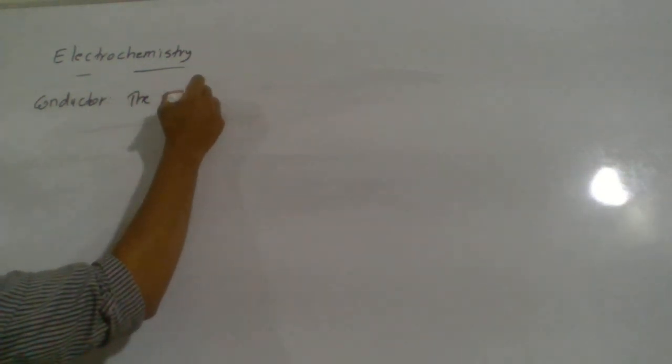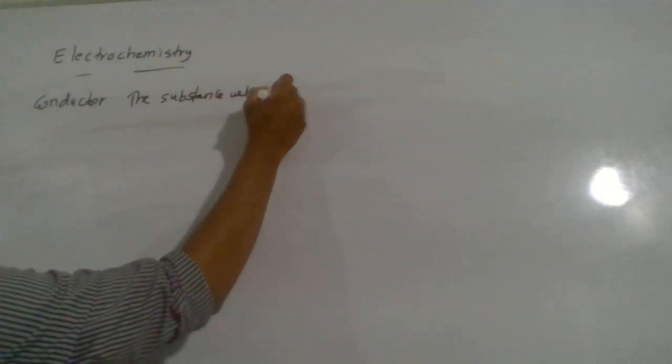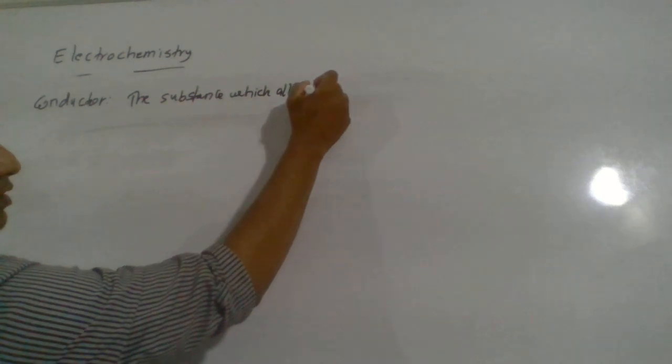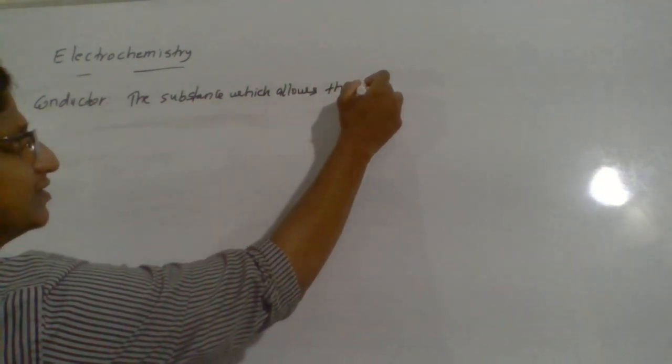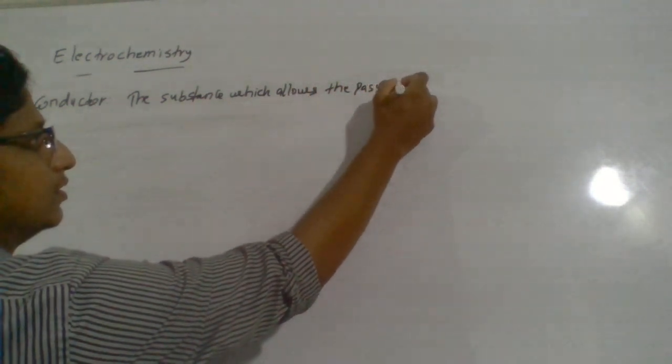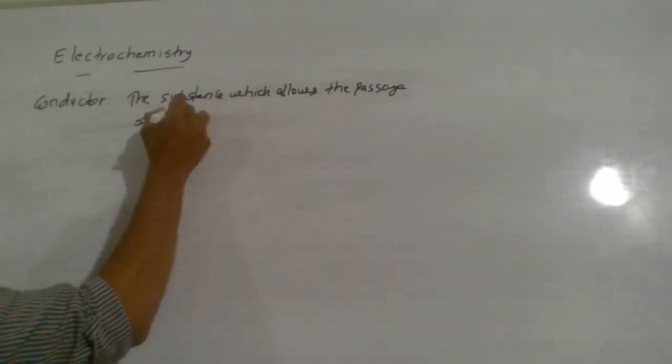How can you define a conductor? Conductors are the substances which allow the passage of electricity.